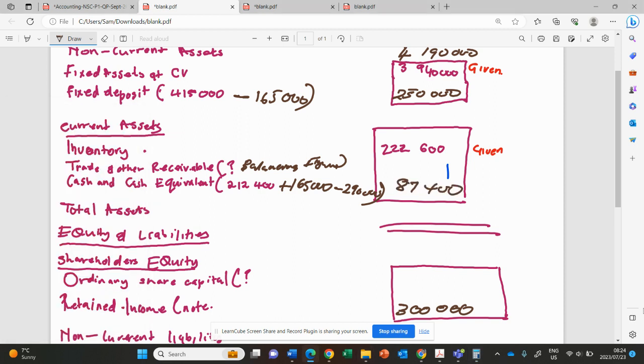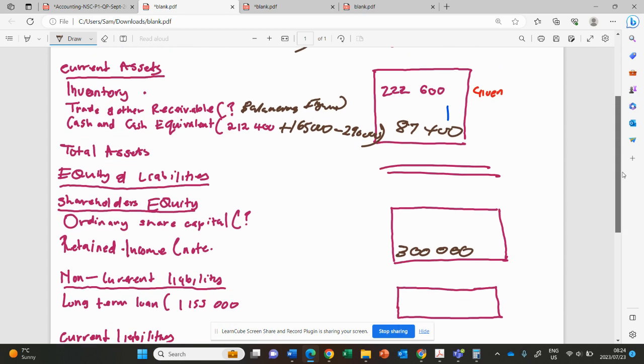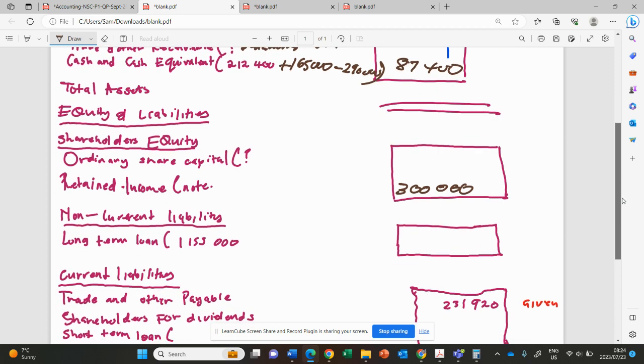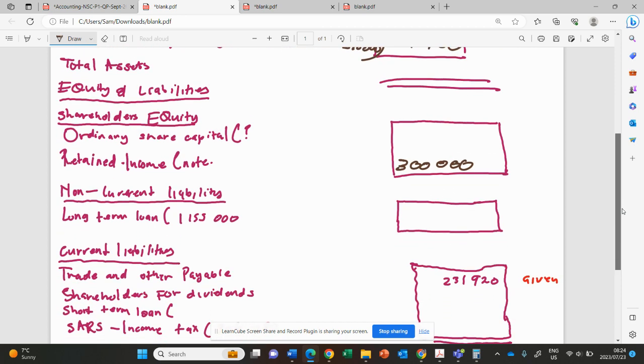Then now it means you're done with the asset. You only left with the balancing figure for trade and other receivable. You'll calculate it at the end of the workings. Now let's quickly go to the shareholders equity. Shareholders equity, we're having ordinary share capital. We're having the retained income note. Okay, this one was done. It's fine. This one was done.